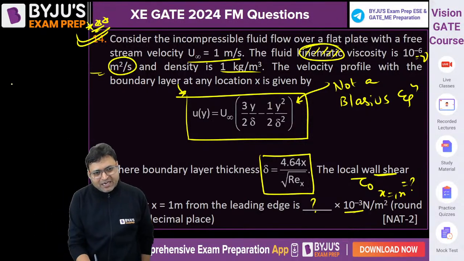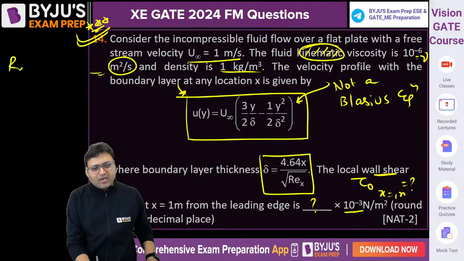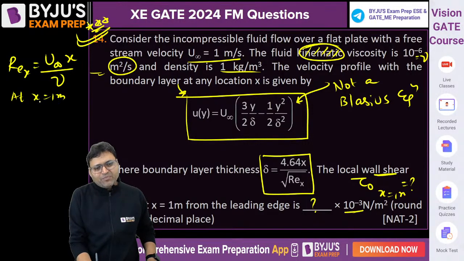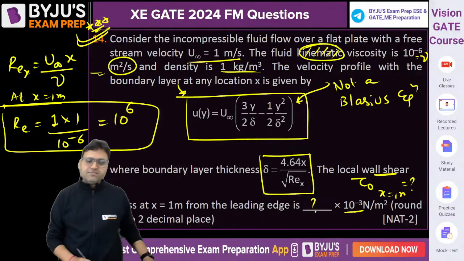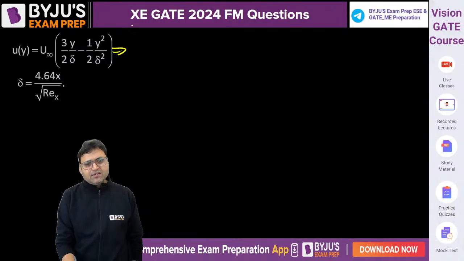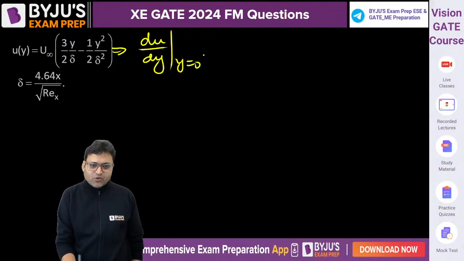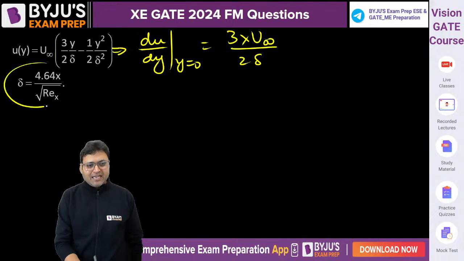So we need to find out the Reynolds number. What is the formula for Reynolds number? We can call the local Reynolds number U infinity x by kinematic viscosity. At x equal to 1 meter, Reynolds number is U infinity, 1, into 1, upon 10 to the power minus 6. So 10 to the power 6 will be the value of Reynolds number. Right? So if we find du by dy at y equal to 0, it will be 3 into u infinity by 2 into delta, isn't it? And delta will be this.